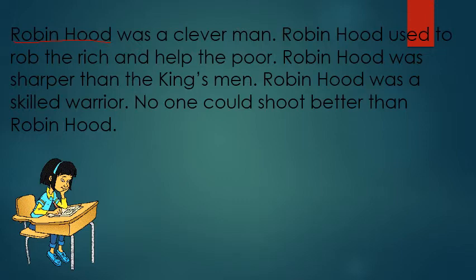But now when we read further, we have found that she has repeated this noun Robin Hood again and again, at least 4 times.